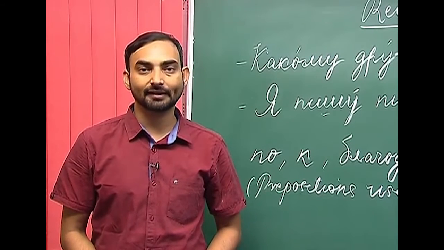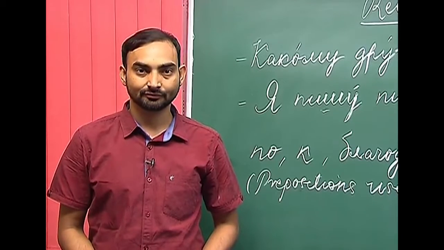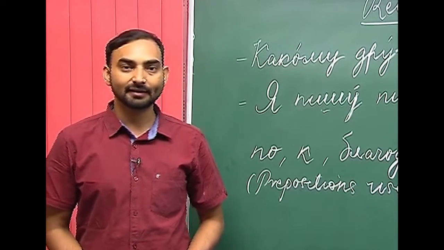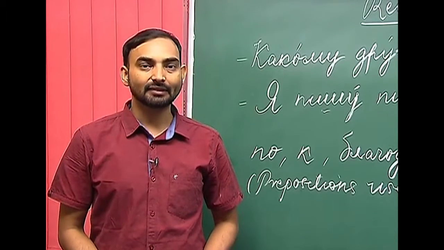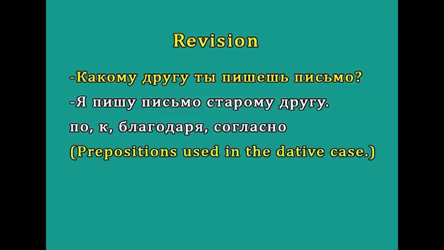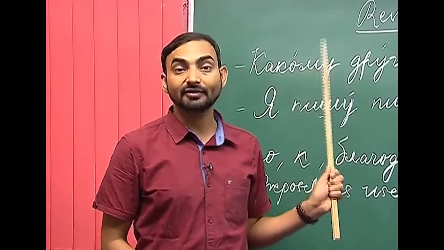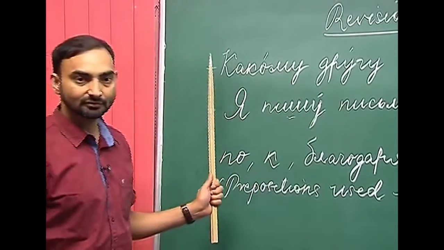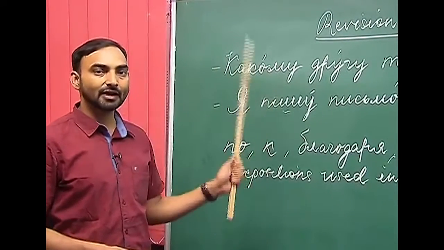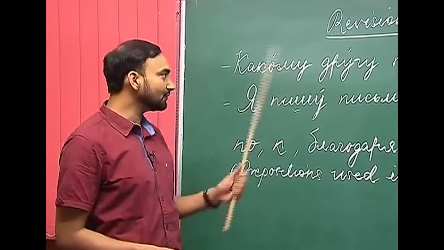Before moving on to today's lesson, let us quickly revise the topics that we have learnt in the previous lesson. If you remember, in the previous lesson we had learnt about the adjectives in the plural in the dative case and the prepositions that are used in the dative case. So, let us first look at the adjective part, singular adjective in the dative case. The question for masculine singular adjective that we use is kakomu, and for feminine gender we use kakoi.